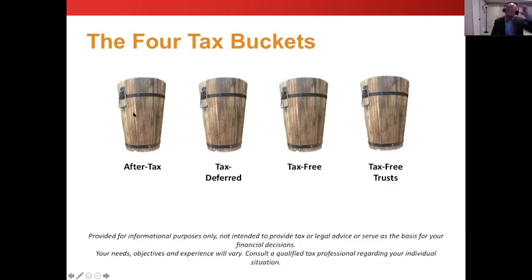The first bucket, what we call the after tax bucket. What does after tax mean? That means you contributed to it with after tax dollars. You did not get a deduction to put money into there. And that would be if you put money just into a CD, if you have money in a bank account earning point nothing, that is an after tax. You're taxed on that every year.